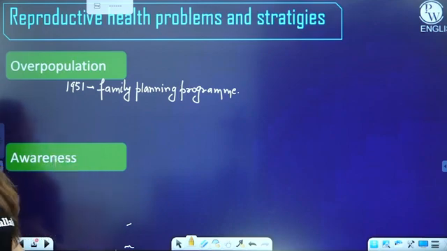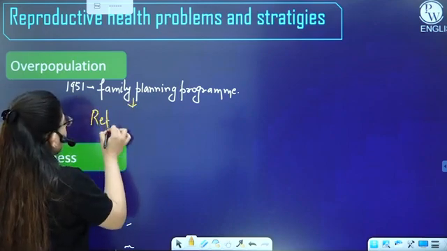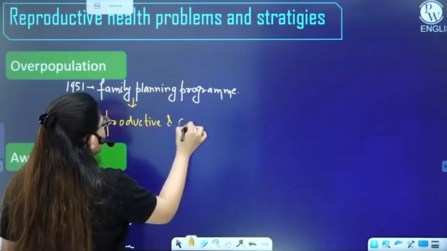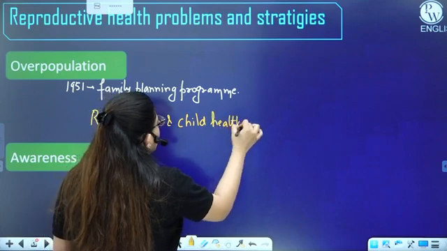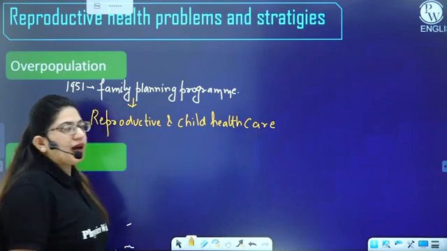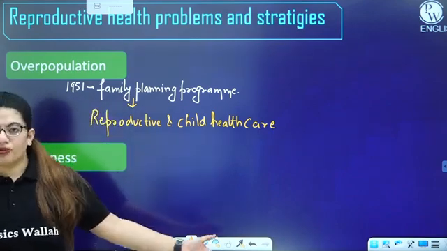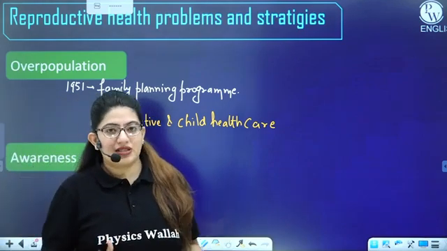Later on, this program was replaced by reproductive and child health care, which includes the family planning program as well as the health of the mother and the children born, right? As a result, you can make a more reproductively healthy society.